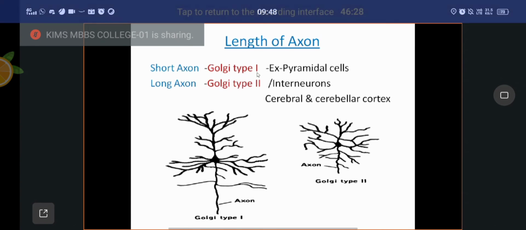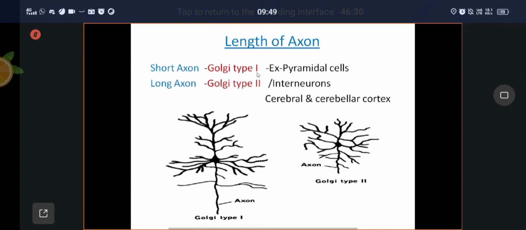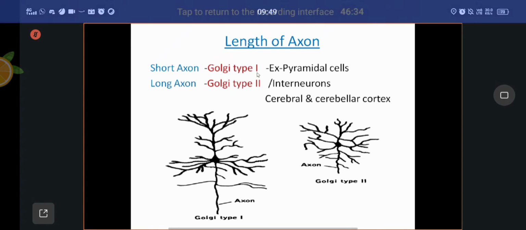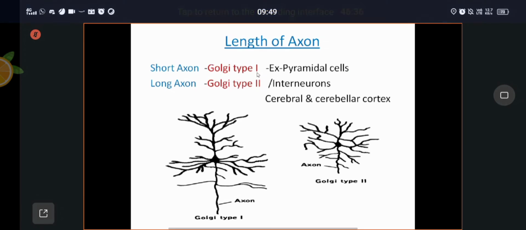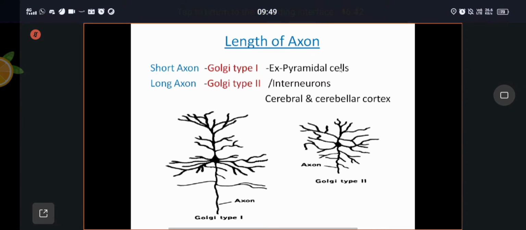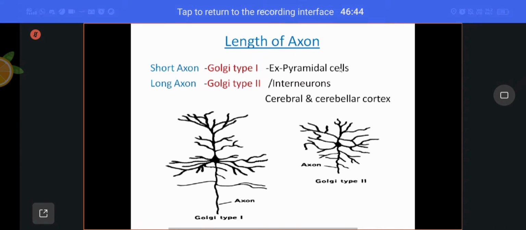Suppose the cerebral cortex is connected to the spinal cord by means of the pyramidal tract coming from the pyramidal cells of the cerebral cortex.